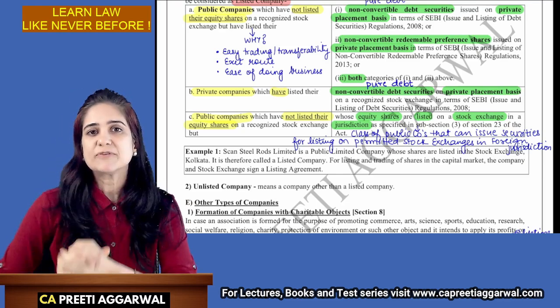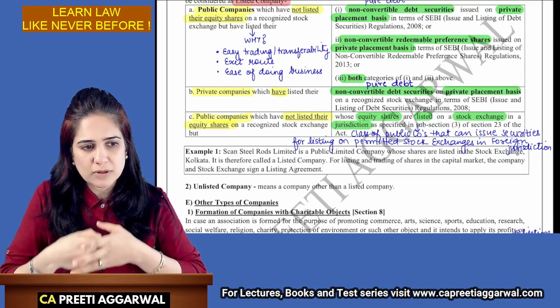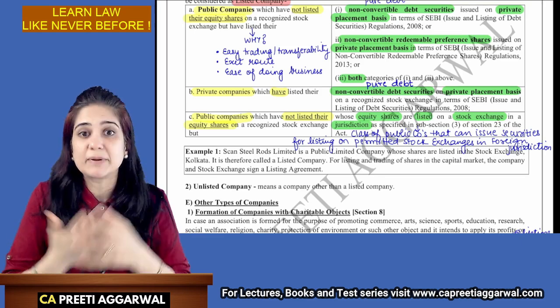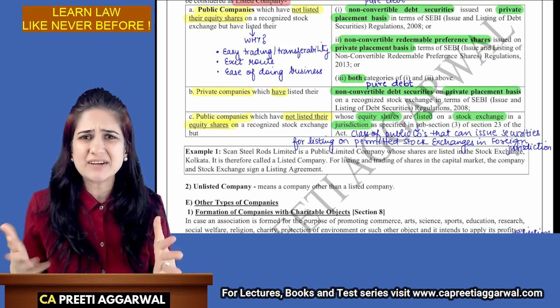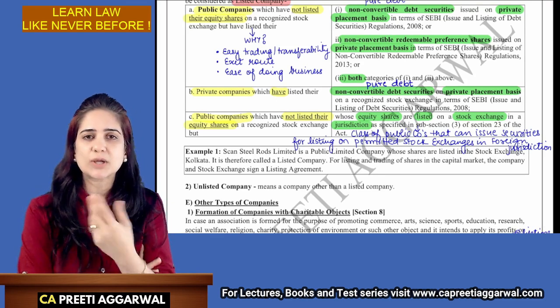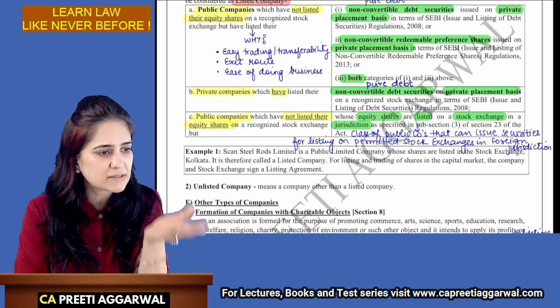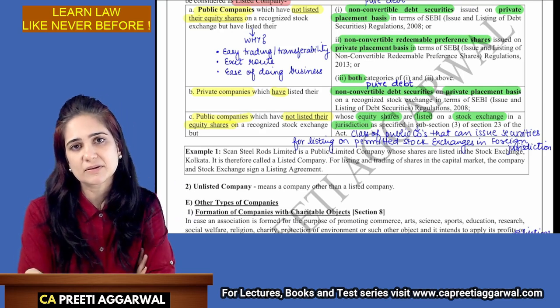Now, in case of a private company, the people who have given you loan and you have given them debentures, they want to exit. But it is so difficult to find buyers. See, if your securities are not listed, you will have to search for someone who is interested in buying the securities of the private company.